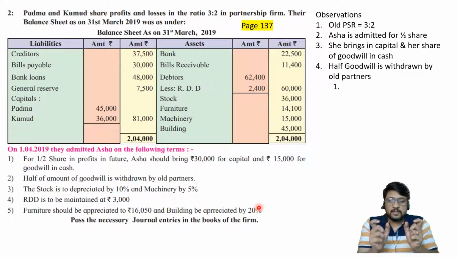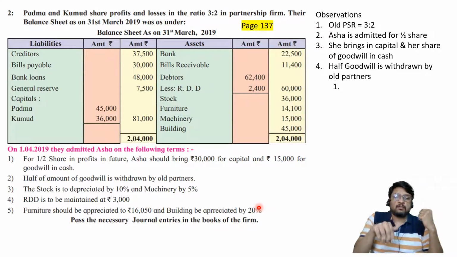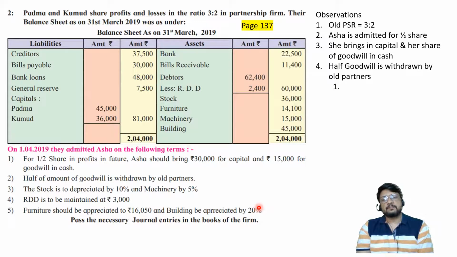So note the language difference, appreciated to, appreciated by. If they are saying appreciated to, that means they are telling us the amount to be written in the outer column of the balance sheet. And appreciated by, that means they are telling you the amount to be considered in the inner column for the purpose of completing the transaction. I hope everybody has understood the concept.